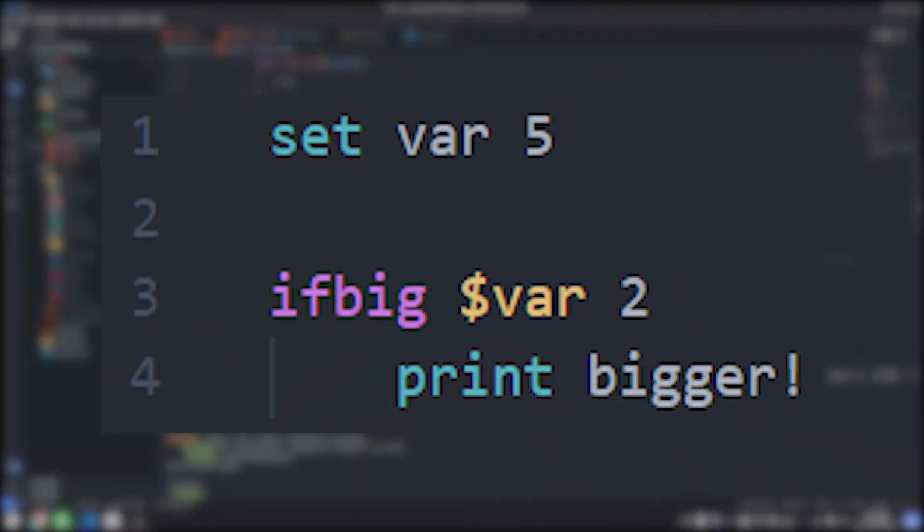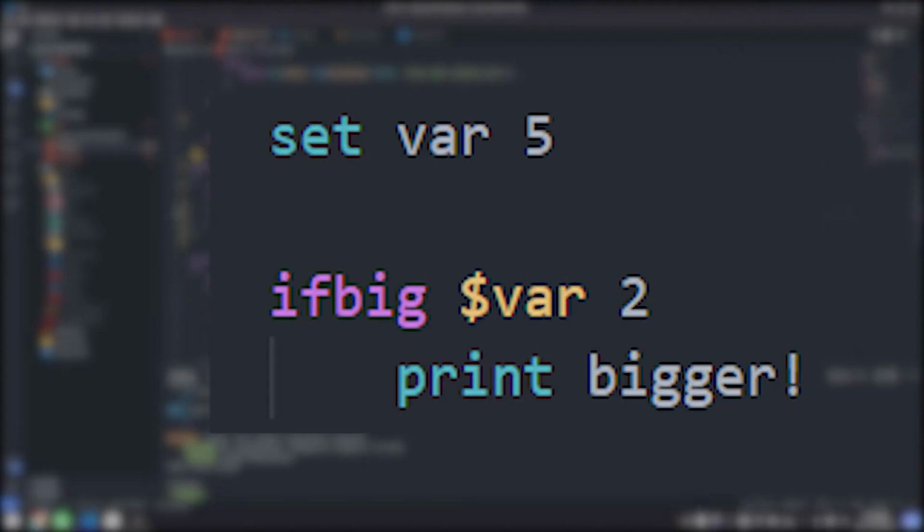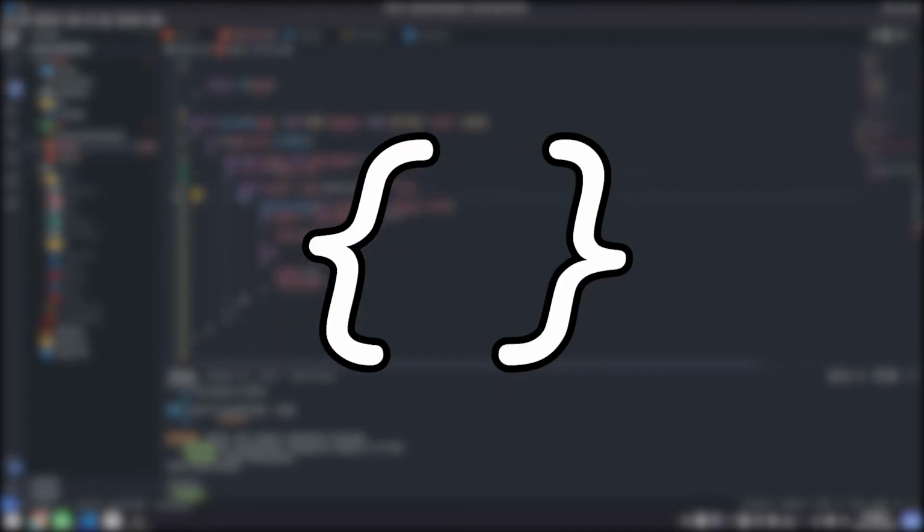Take a look at this piece of code. What do you think it does? It checks if the variable var is bigger than 2, and if it is, it will print bigger, right? Wrong! This code will crash because the command ifBig doesn't know where the if block starts and where it ends. And how do you think we inform the language about those limits? Curly brackets maybe? Nah, that will be too easy.